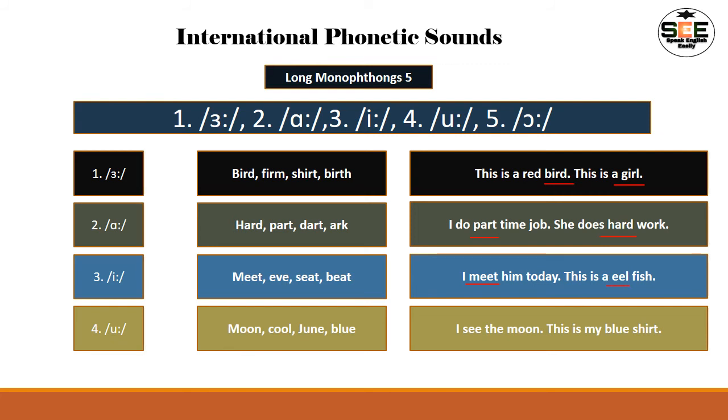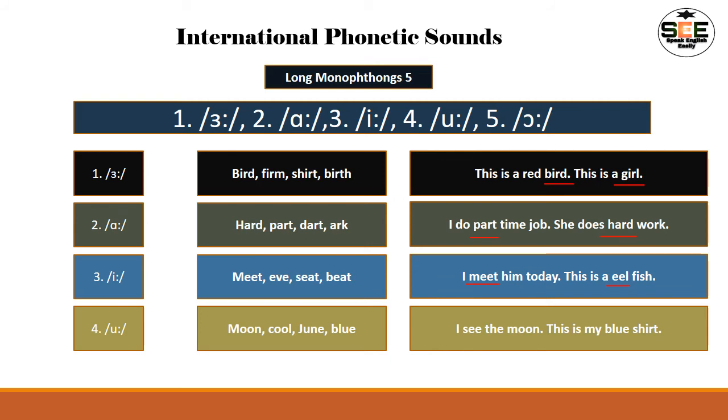Number 4, here we can see the oo sound, right? If we see some words here, moon is pronounced as moon, long oo sound. Non-native English speakers most of the time produce it differently, but it is moon.